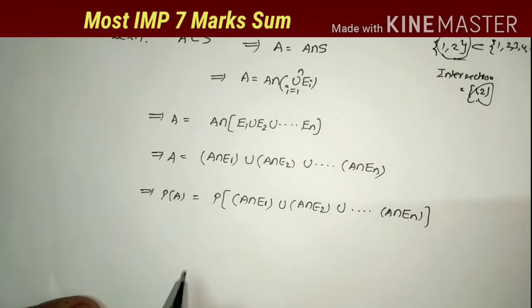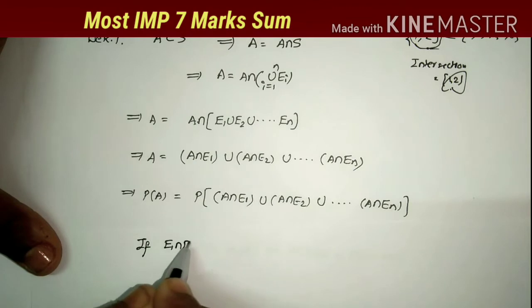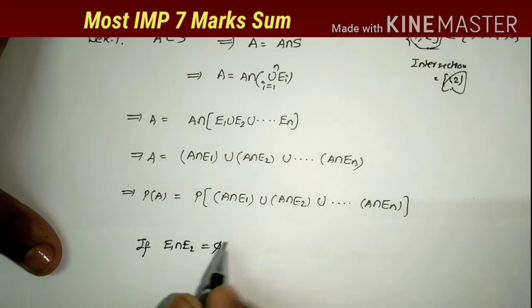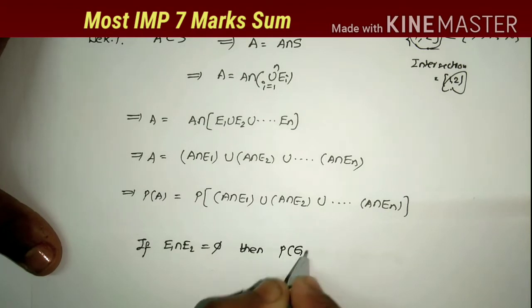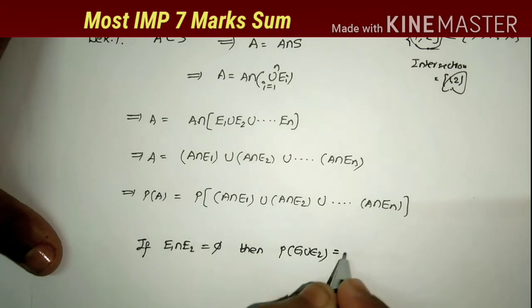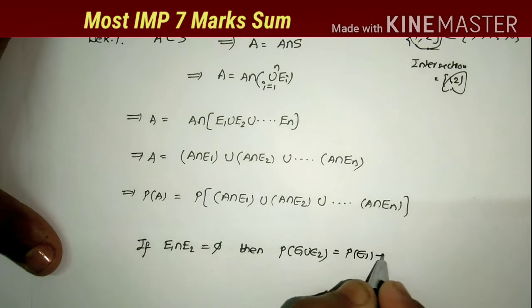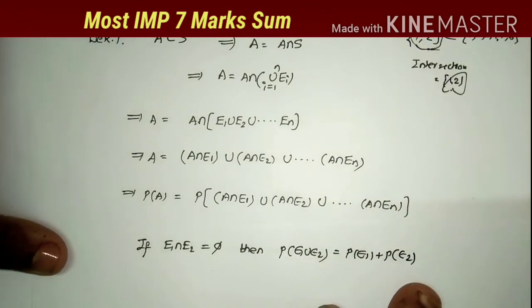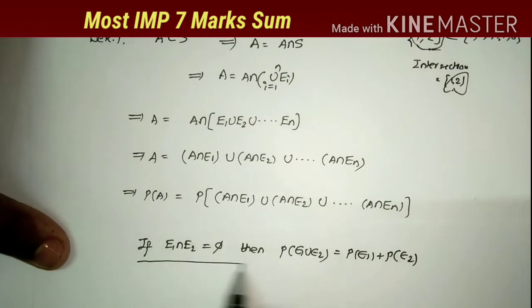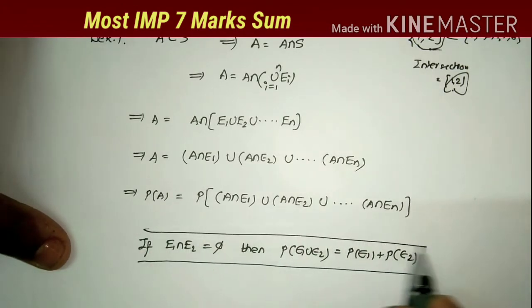One known formula here: if E1 intersection E2 is equal to phi, then the value of P of E1 union E2 is equal to P of E1 plus P of E2. So this is the formula. Now apply this formula here.